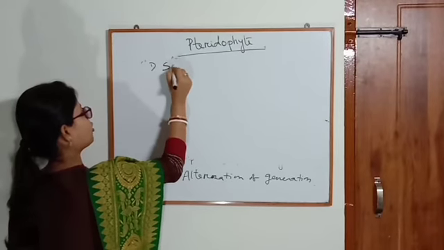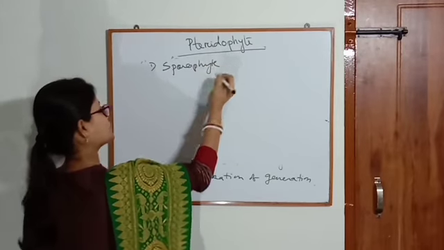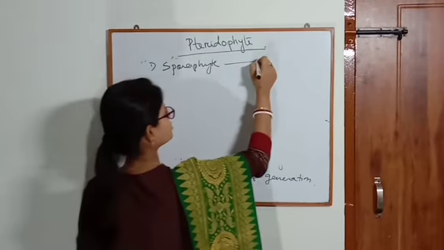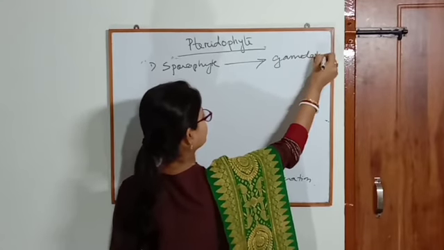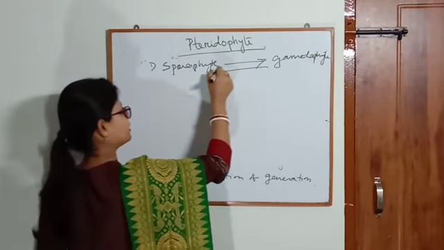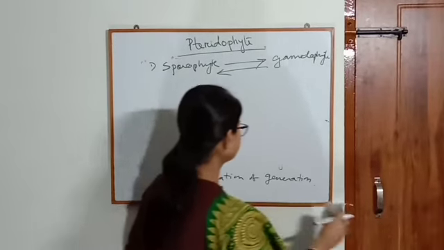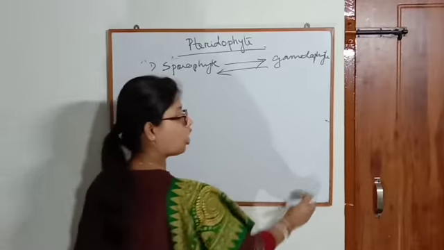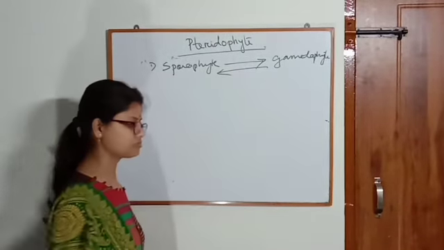They have a sporophytic body, and the sporophytic body gives rise to the gametophytic body, the gametophyte. And again the gametophyte develops into the sporophytic body. So they alternate the generation.